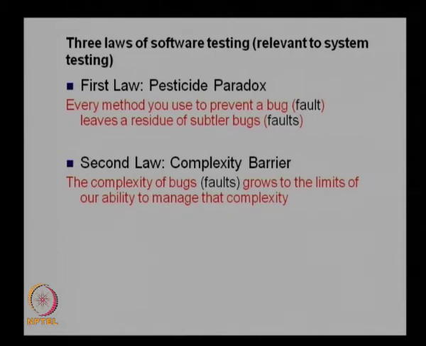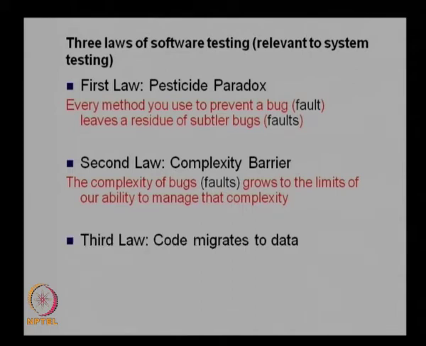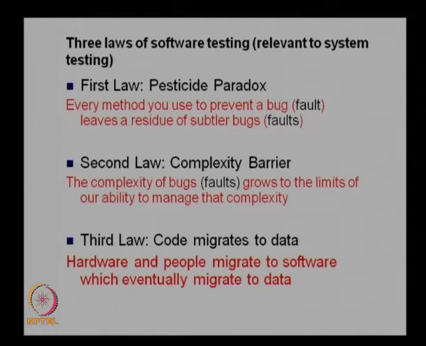So, that is known as the complexity barrier. The third law is that the code migrates to data. This states that the hardware and people migrate to software, which eventually migrates to data. Initially, if something is done by the hardware or by a human, this will slowly migrate to the software. So, we will try to replace it with software, and then the software will be replaced with the actual data. So, that is the code migrates to data.